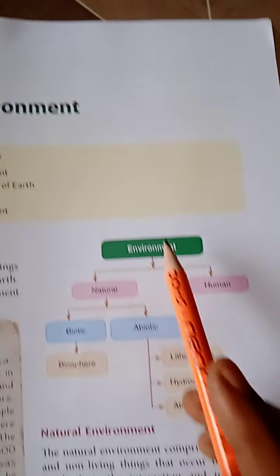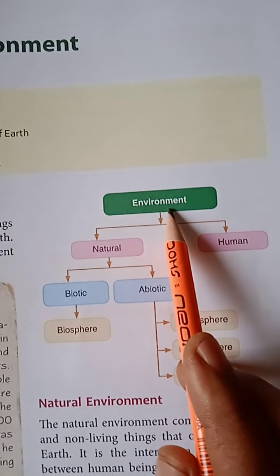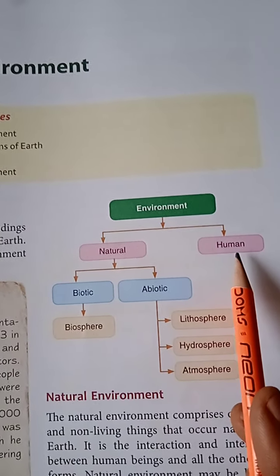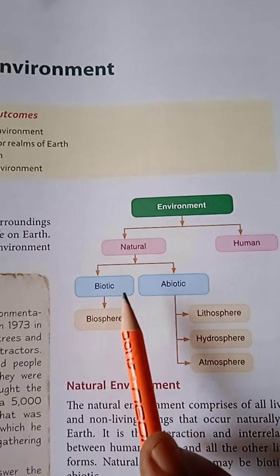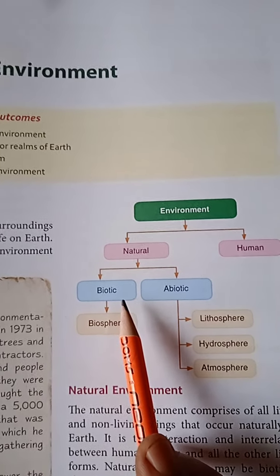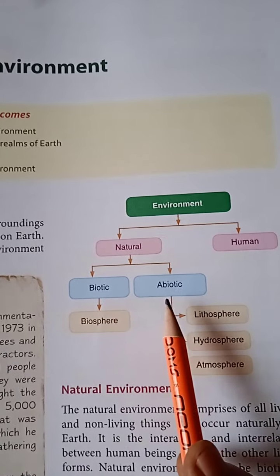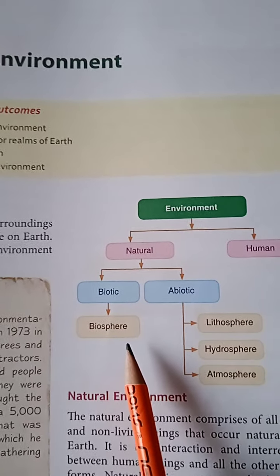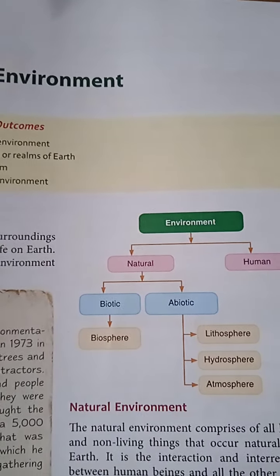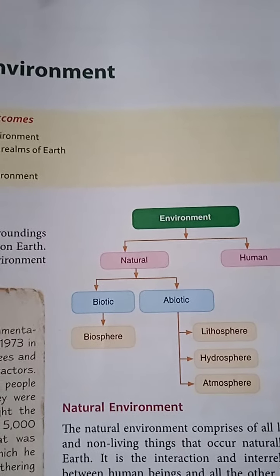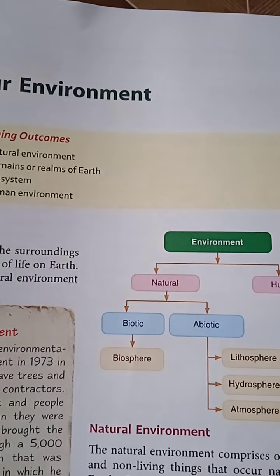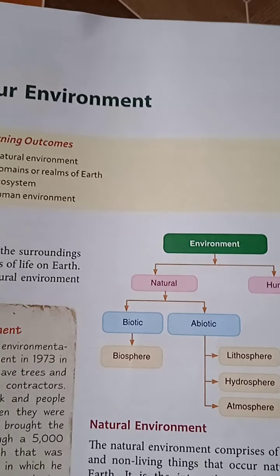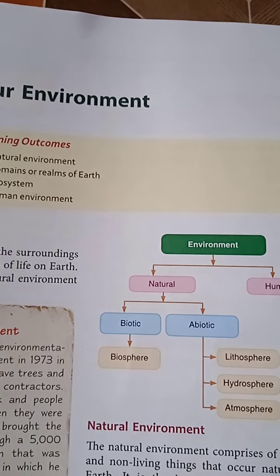Understood? Here it is shown in a table: first is the environment. Environment is divided into two sections, the natural environment and the human environment. In the natural environment also there are two sections: biotic natural environment and abiotic natural environment. Biotic natural environment means biosphere. What is the biosphere? In the atmosphere, hydrosphere and lithosphere, there are many types of living and non-living organisms, and for the purpose of surviving, they interact with each other. That is known as the biosphere.